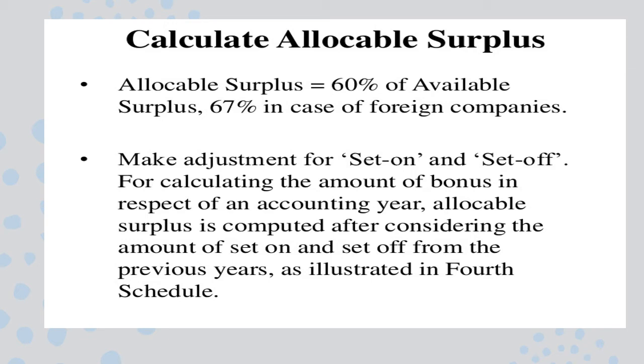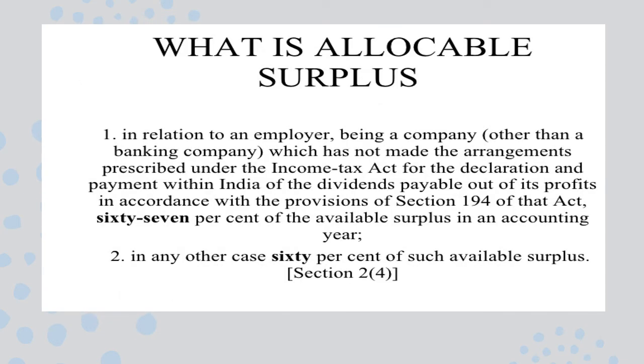In the calculations, we have to make some adjustments for set on and set off. So for calculating the bonus in respect of the particular year, we first have to compute the allocable surplus, and only after that do we calculate the amount of set on and set off from the previous year. This is already instructed through the Fourth Schedule. So we will see it one by one. First we will talk about what is allocable surplus.